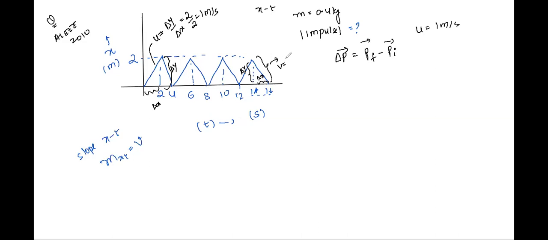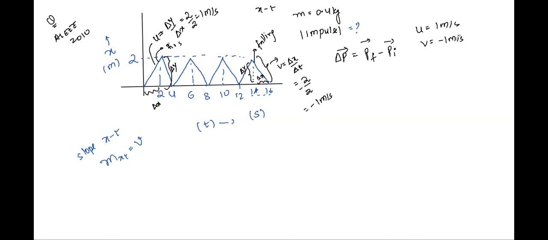So we'll have v as 2 by 2 again. But remember, this is a falling line, if you all can recall, whereas the first line is a rising line. So its slope is positive, whereas this line will have a negative slope. So it's minus 1 meter per second. So the final value of velocity is minus 1 meter per second.